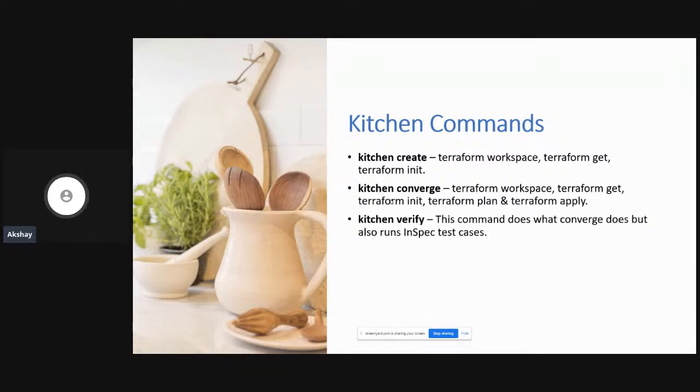Kitchen verify. Now this command does everything that the kitchen converge does, but it also goes ahead and runs your inspec test cases. And in a moment, we will talk about inspec as to how it works. Okay. And finally, the kitchen destroy command goes ahead and selects your workspace, gets all the modules, does a plan, and a destroy of all of your infrastructure.